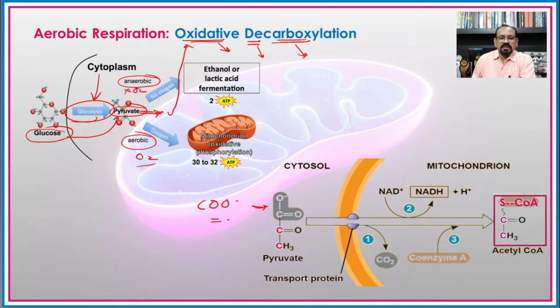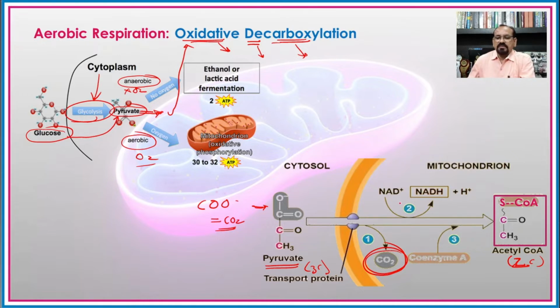This is removed in the form of carbon dioxide, and hence there is a release of one carbon as carbon dioxide from pyruvic acid, and this 3 carbon compound, pyruvic acid, converts into a 2 carbon compound, that is acetyl coenzyme A.